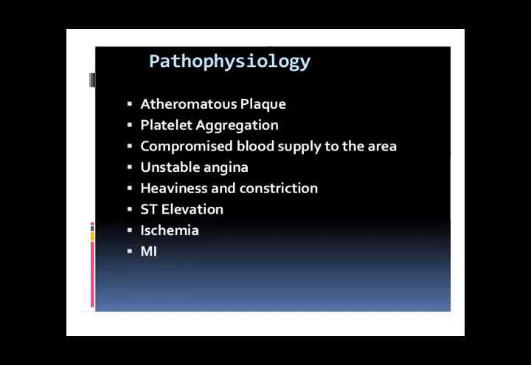So anything which disturbs the liver will also affect the rest of the body. So there are atheromatous plaques, formed by blood coagulation, then platelet aggregation, then compromised blood supply to the area. There may be vasoconstriction of the area which supplies the heart muscle, or there are atheromas,